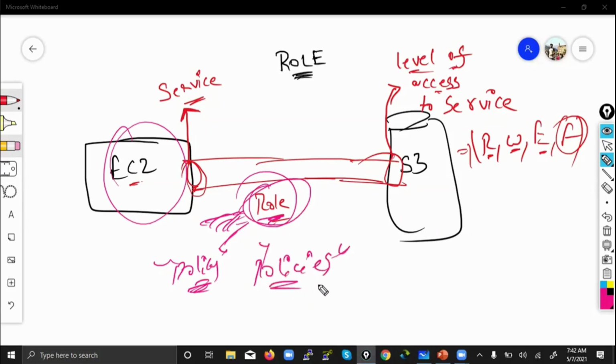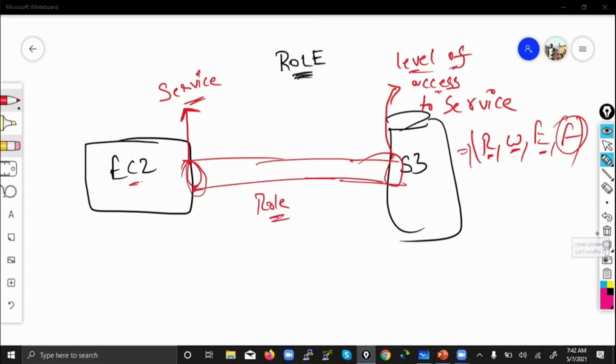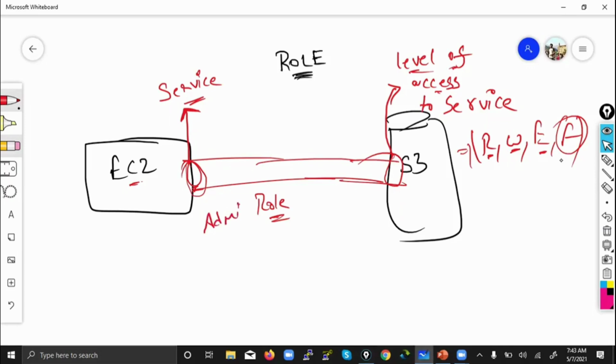So usually people get confused between policy and role. Okay, role: you can create a role with the help of policy only. Only after creating the role can you attach the role to whatever service you want to use. So here I will create a role and the name of my role is, let's say, admin role. Okay, admin role. And let's do this. Once we do practicals, then we will understand.